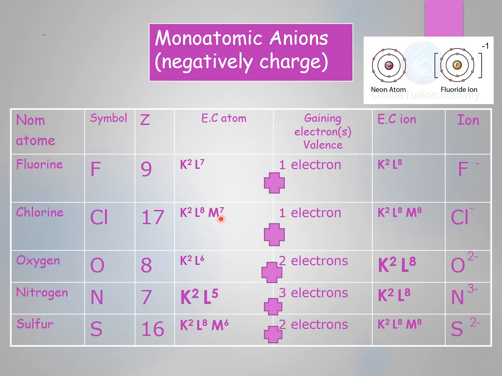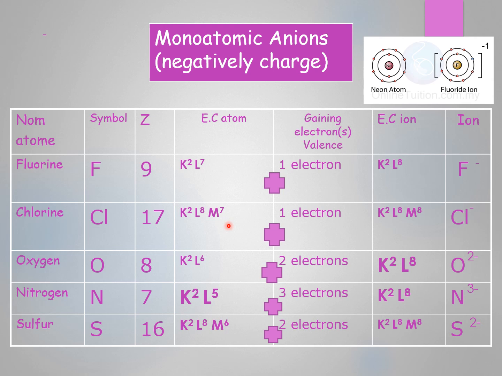Now we look at the number of electrons at the last energy level, or the valence electrons. You know that the number of electrons at the last energy level means valence electrons, and the last energy level is the valence shell.